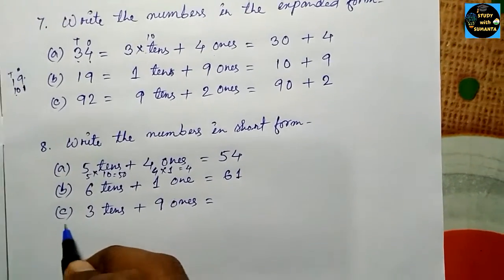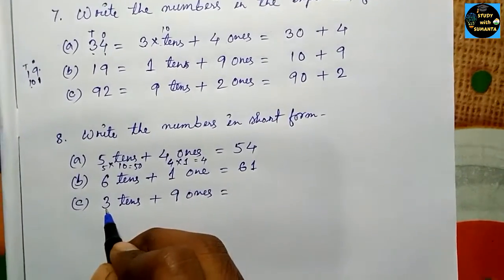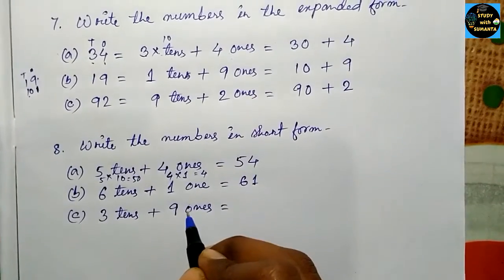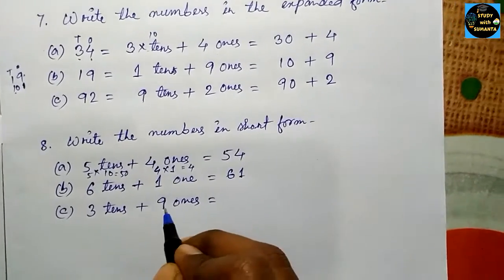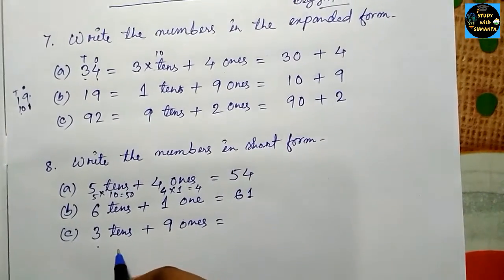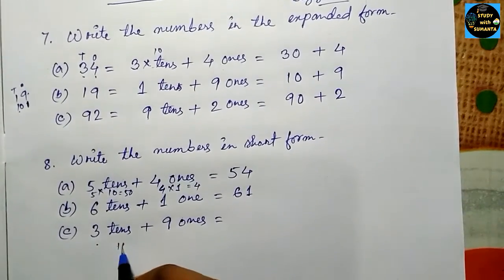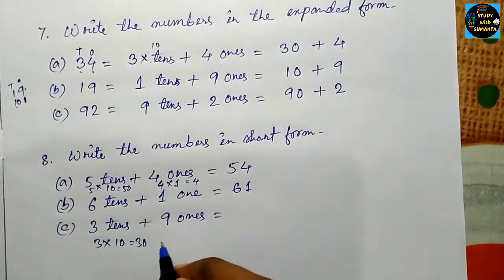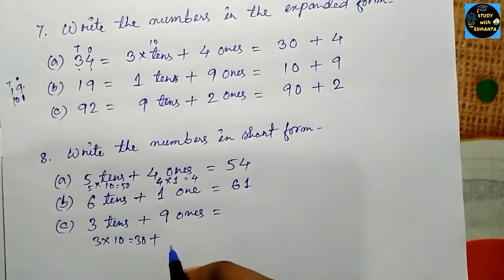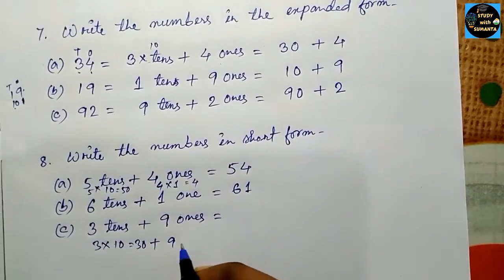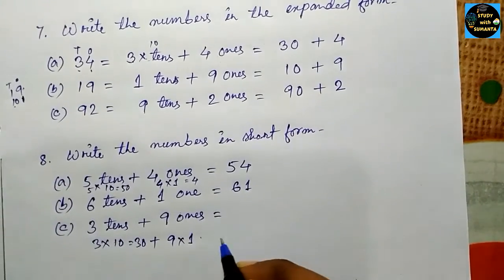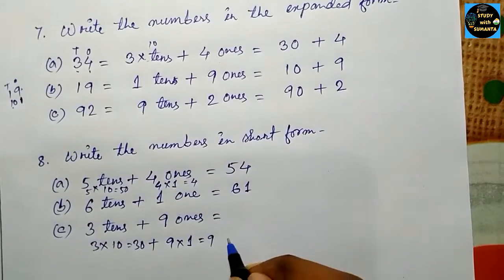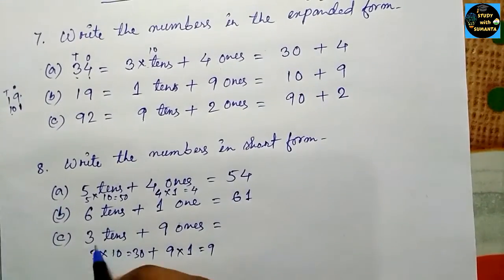In C, you see in the tens place we have 3, and in the ones place we have 9. That means 3 tens plus 9 ones. The place value of the tens place is 10. We have 3, so 3 into 10 we will have 30, plus in the ones place we have 9. The value of the ones place will be 1. So overall, 30 plus 9 we have 39. Okay, like this.